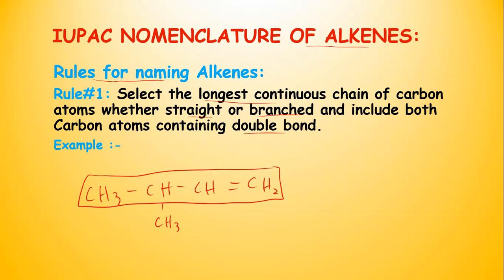This will be the longest chain, not this one. We selected this one because the carbon-carbon double covalent bond is also there and there are 1, 2, 3, 4 carbon atoms, but here there are only 3 carbon atoms and no carbon-carbon double covalent bond. So this is rule number 1.